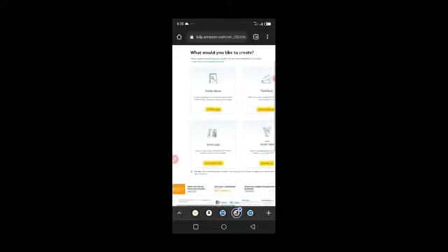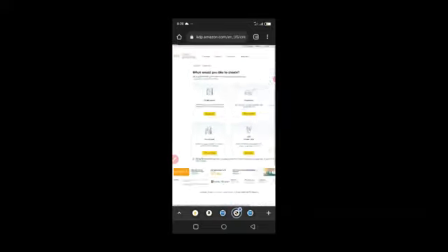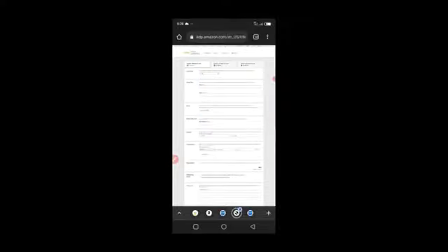So we're going to be starting with Kindle ebook. So I'm going to click create Kindle ebook. When the Kindle ebook loads, I'm going to see what is required. So you can see the 3 simple steps.